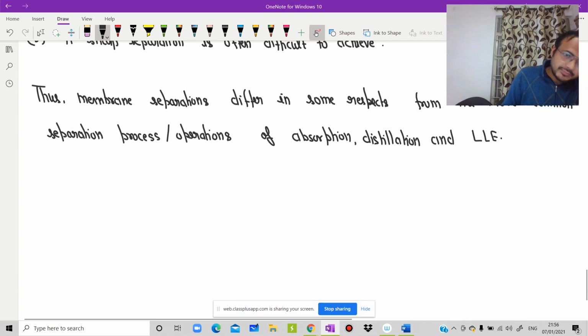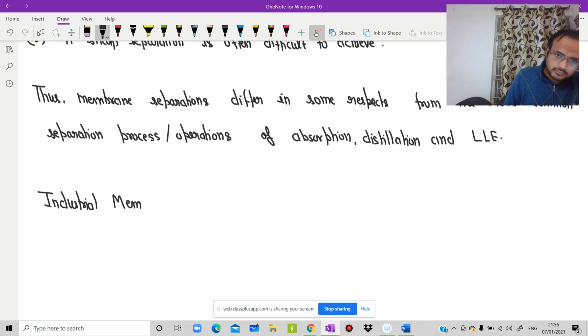Now we will classify. Write down next: industrial membrane separation processes.